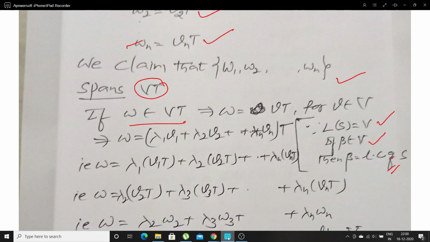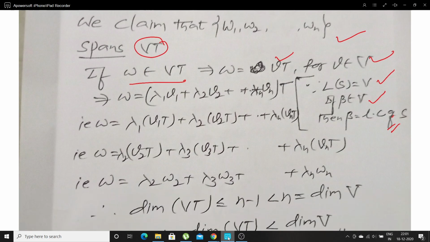This can be written as w equal to vT, where v is an element of V. Again, w is equal to a linear combination of vectors like v1, v2, up to vn.